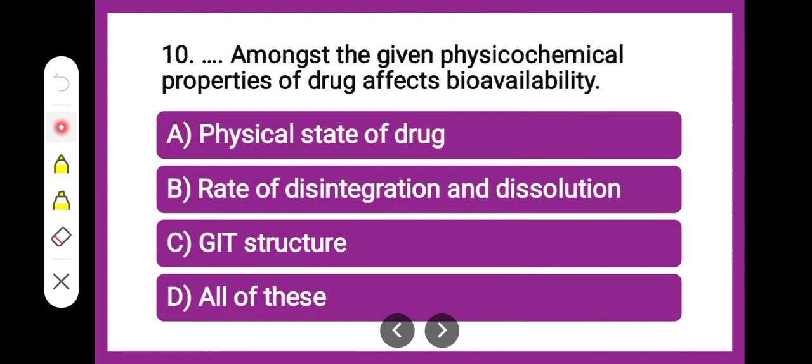Next question is, dash amongst the given physicochemical properties of the drug affects bioavailability. That means whatever the properties given, which physicochemical property is affecting the bioavailability? Whether it is the physical state of the drug, the rate of disintegration and dissolution, the GI structure, or all of them. Which amongst the given is correct?